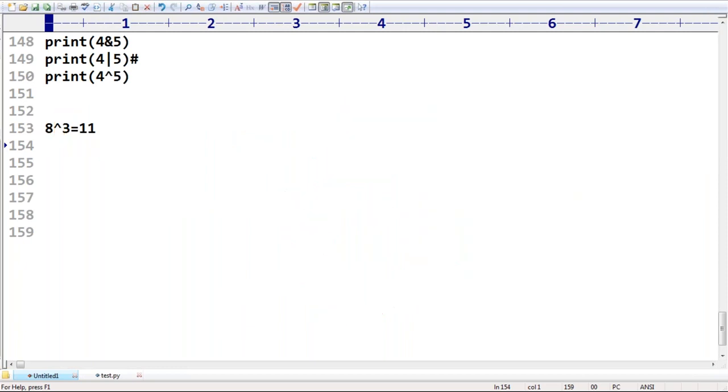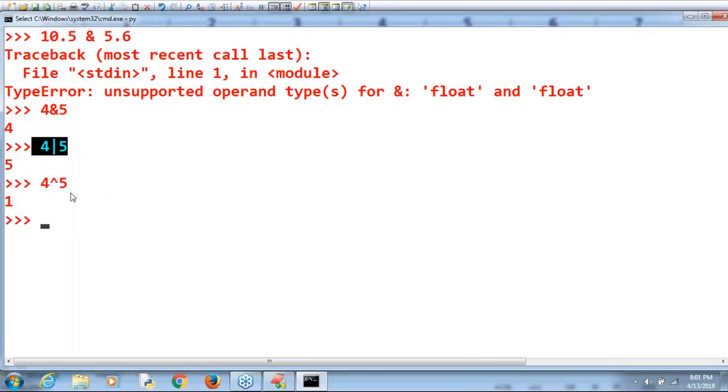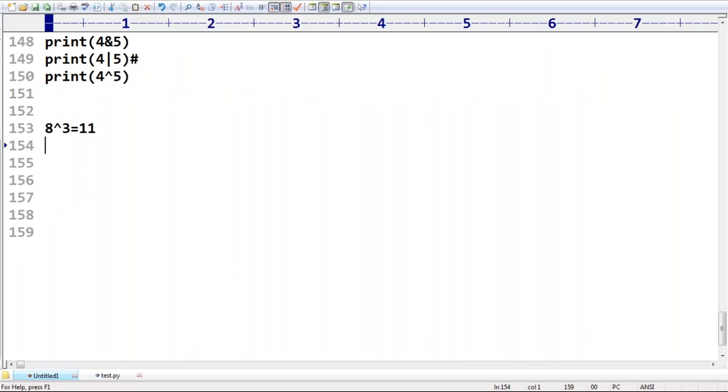Prudhvi, I hope you are able to understand, right? Sir, that's all. Let me cross check. Is it correct or not? 8 XOR 3. The answer is 11. Clear? Okay, that's all. So Sanket, 1 XOR 15, you will be able to identify. Then automatically the answer you will get. So these are the things you people should be aware of.